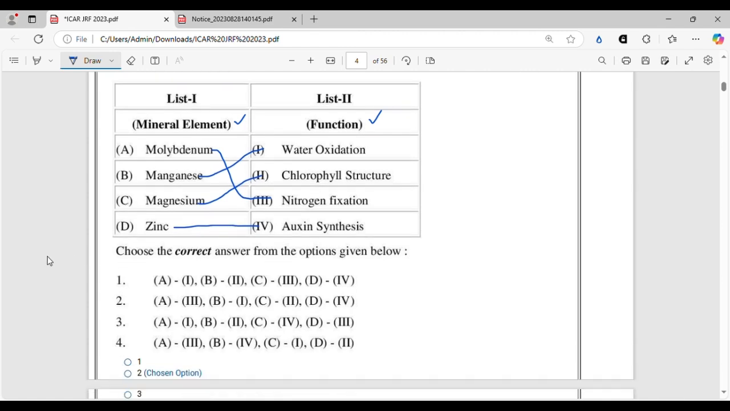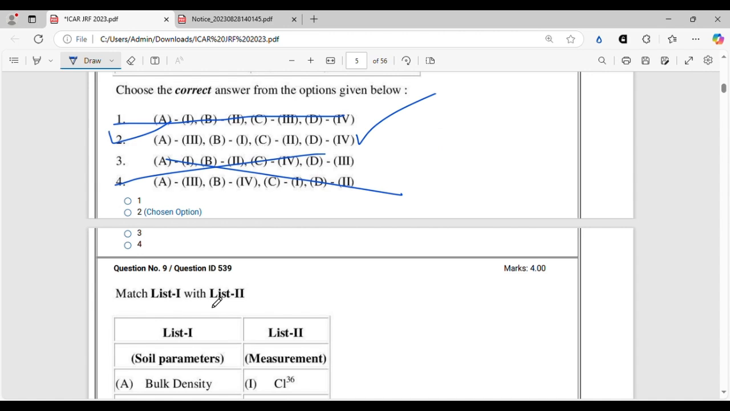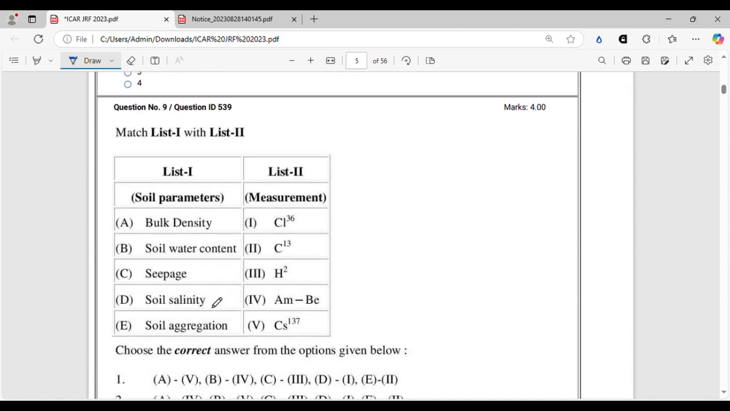So let's check the options. A will be 3, B will be 1, and option 2 is the correct option, right? A3, B1, C2, and D4. All right. Moving on. Another match the following question.